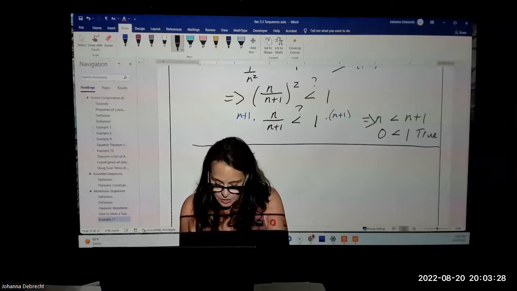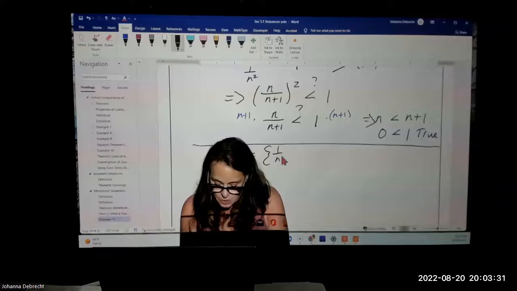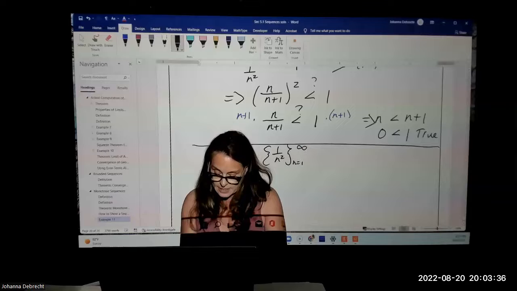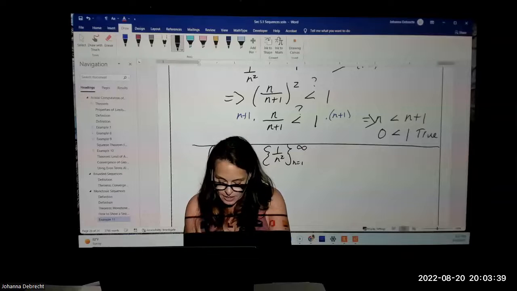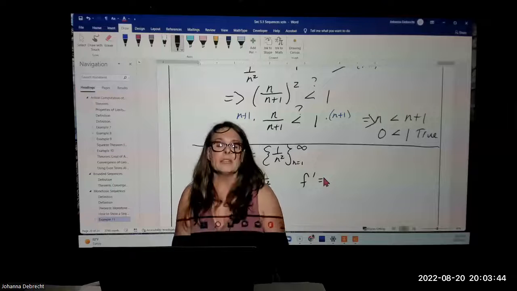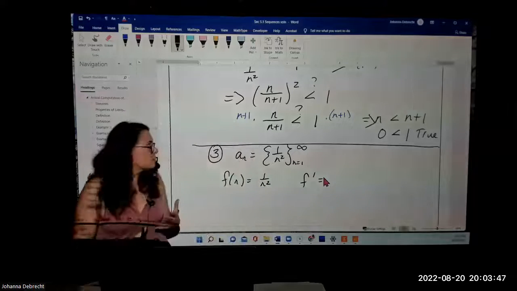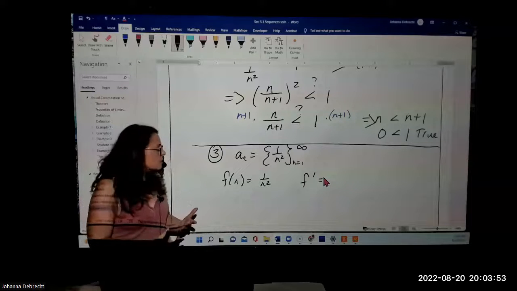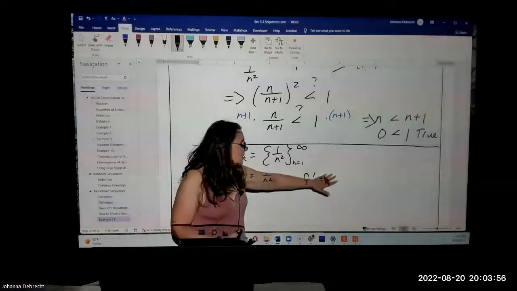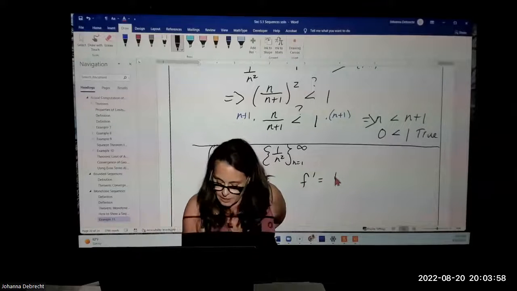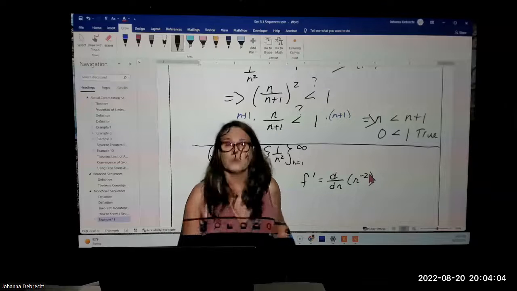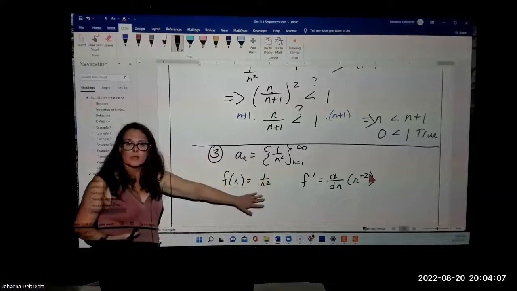So again, we're going to start with our expression for the sequence, which is 1 over n squared from n equals 1 to infinity. Now, in this case, I said that we rewrite it as some function of n, which is just 1 over n squared, and I take the derivative of it. I take the derivative with respect to n, since that's the domain variable, right? n is my subscript, so it's my domain variable. And it may be helpful to think of this as n to the negative 2 using the power form instead of 1 over n squared.